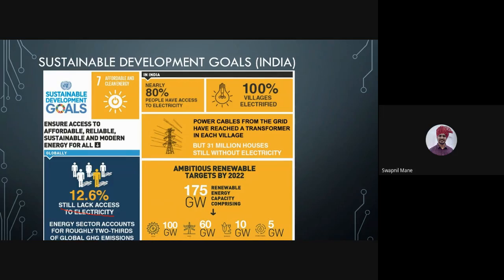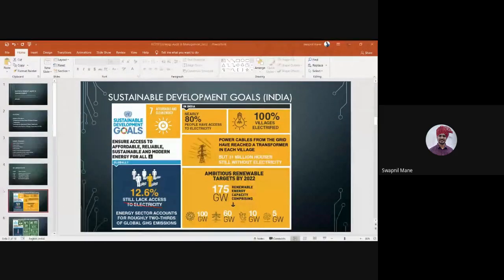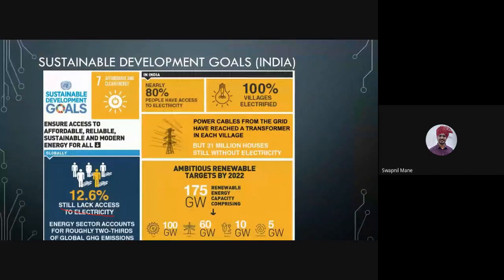Then came the popularity of electricity, and it was used for common households for everyone. Still, after independence, 20% of villages do not have electricity. So you can see what the impact of electricity is in our case.